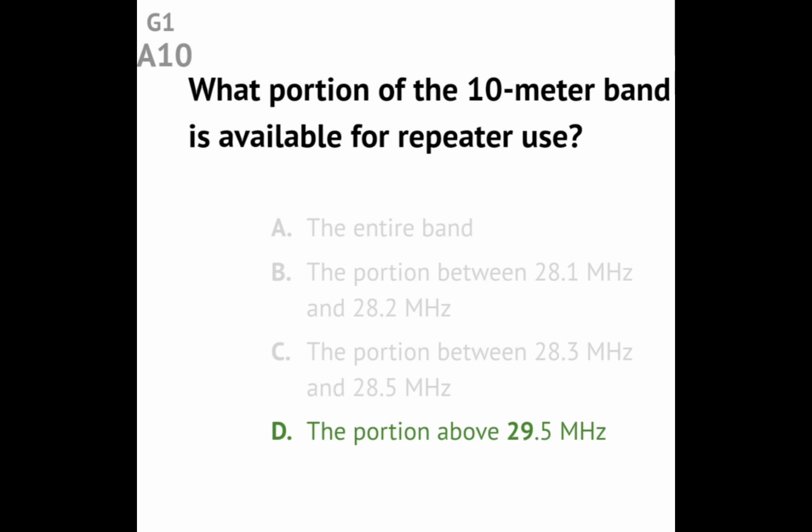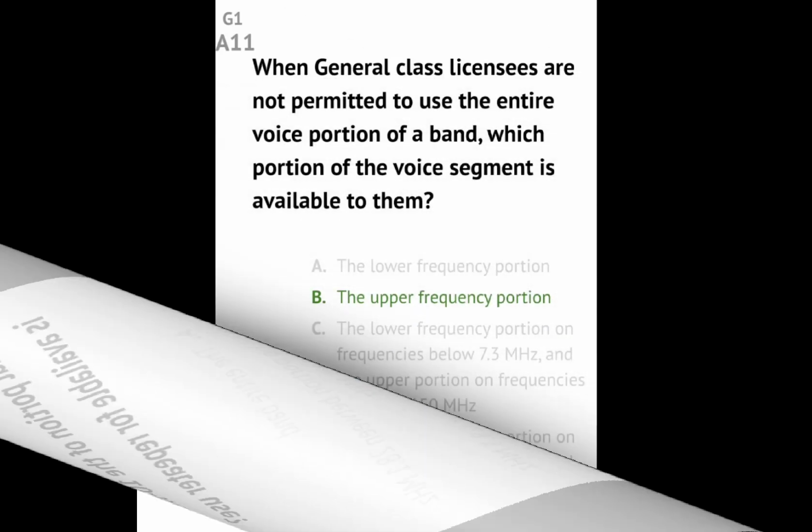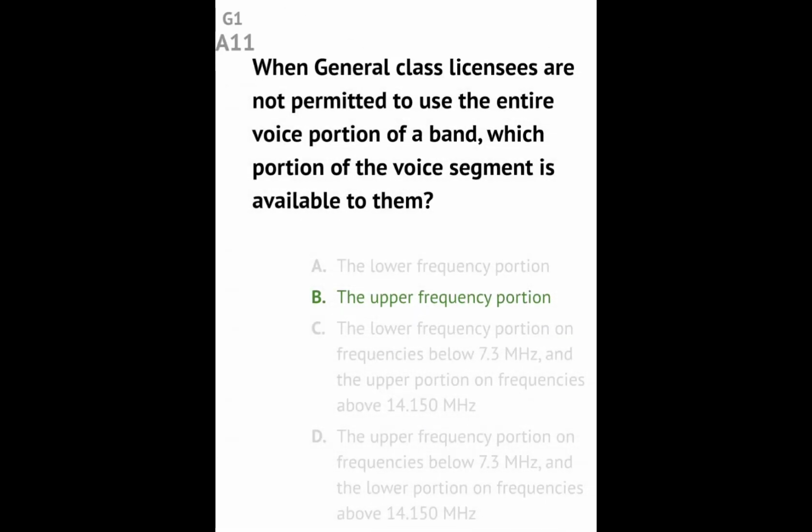Answer: the portion above 29.5 MHz. Question G1A11. When general class licensees are not permitted to use the entire voice portion of a band, which portion of the voice segment is available to them? Answer: the upper frequency portion.